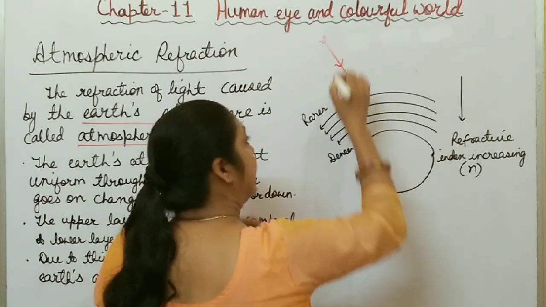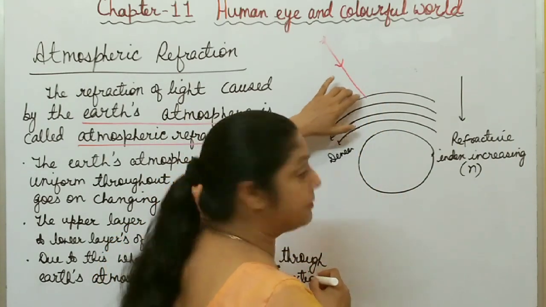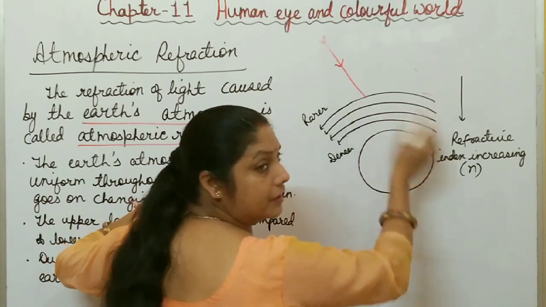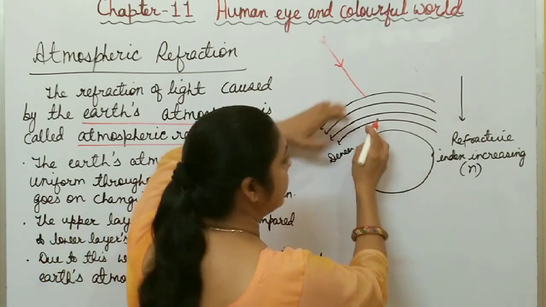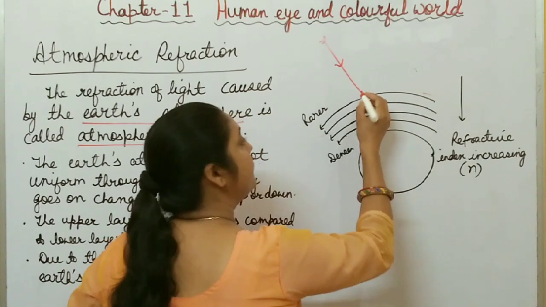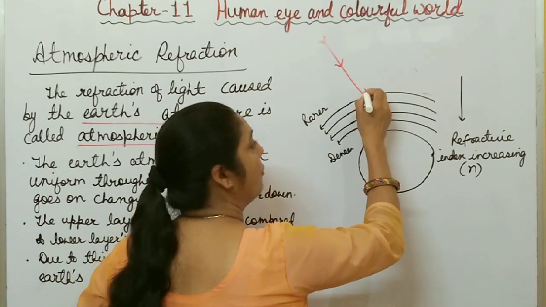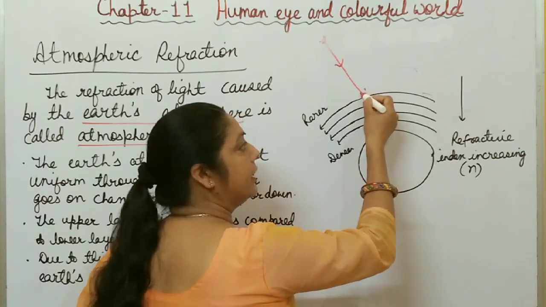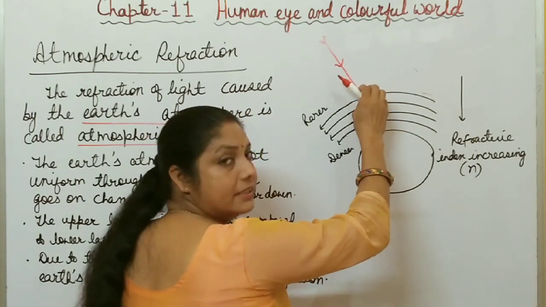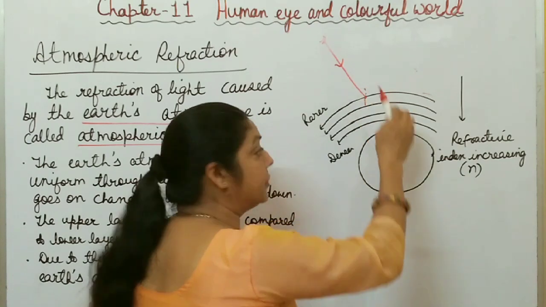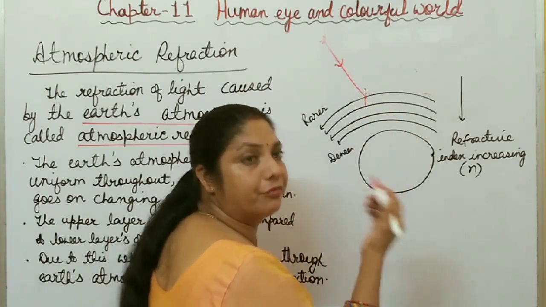But when it reaches the Earth's atmosphere, these are different layers of Earth's atmosphere. This one is Earth, and above this Earth, the atmosphere is there. So when the light ray reaches this point, now here if you draw one normal, instead of going along this straight line path, its path changes due to change in density or refractive index.